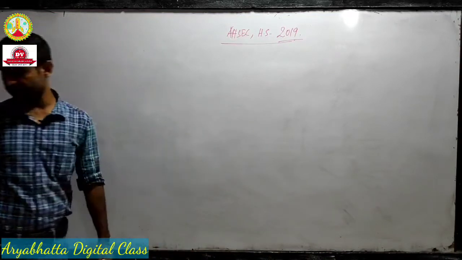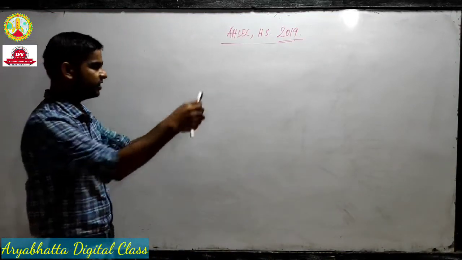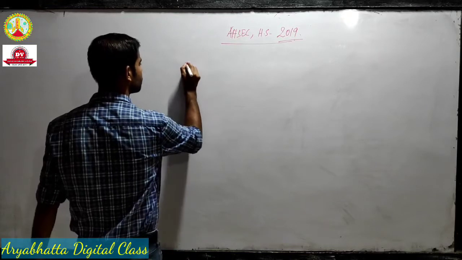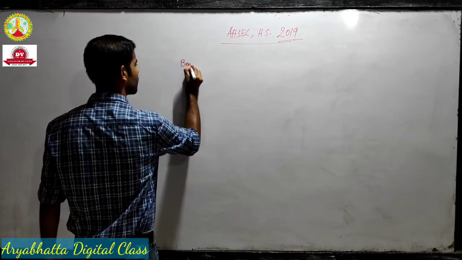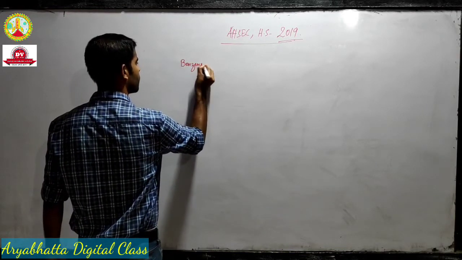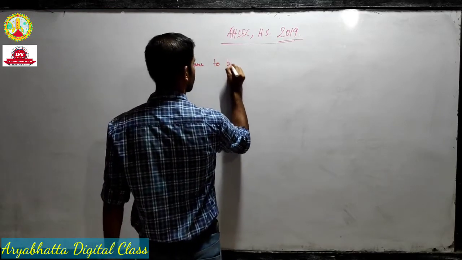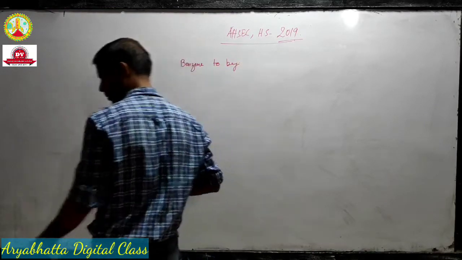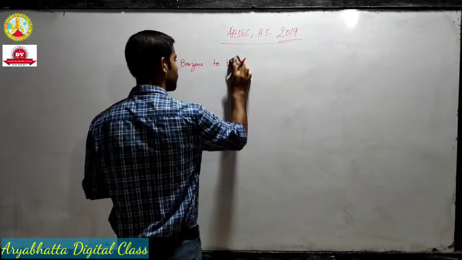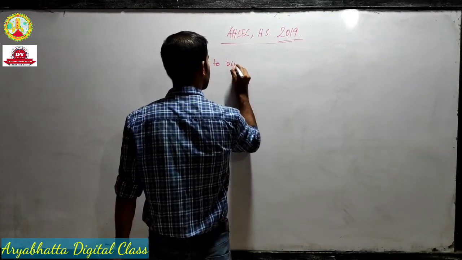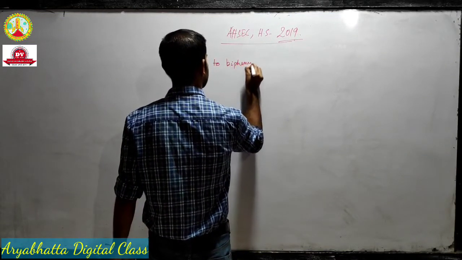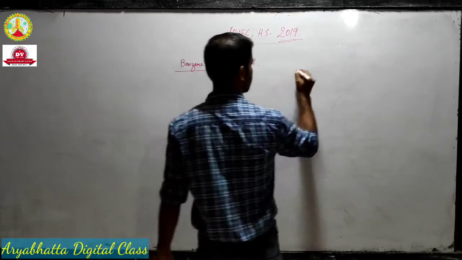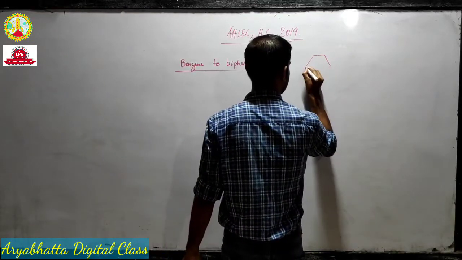The next question is benzene to biphenyl. Benzene to biphenyl. That means the final product should be like this.